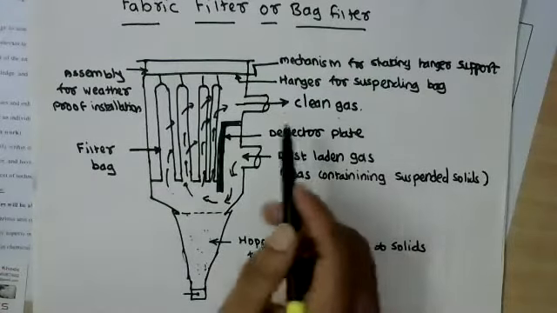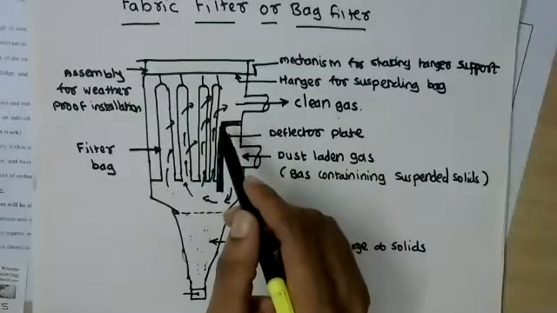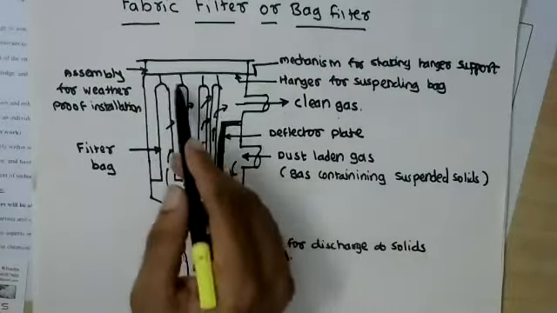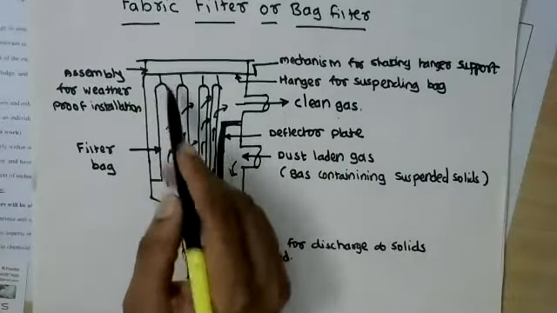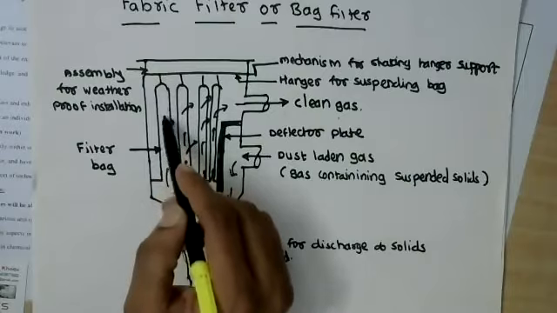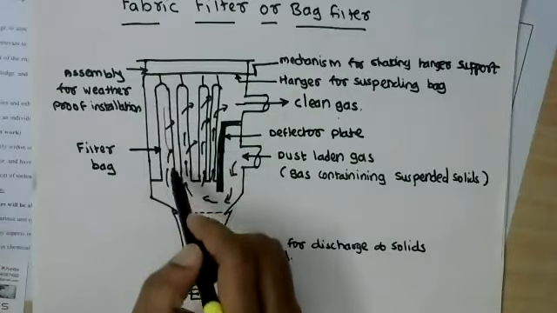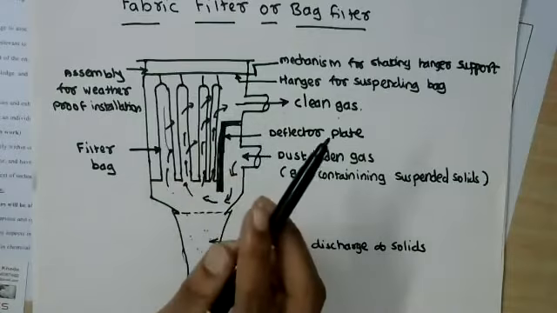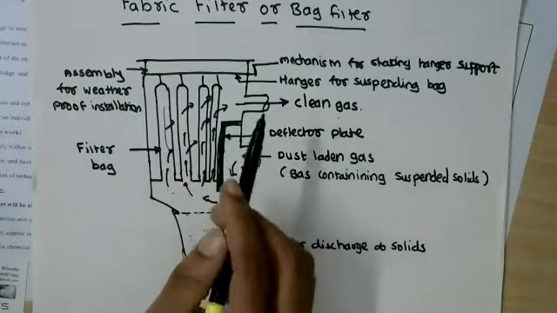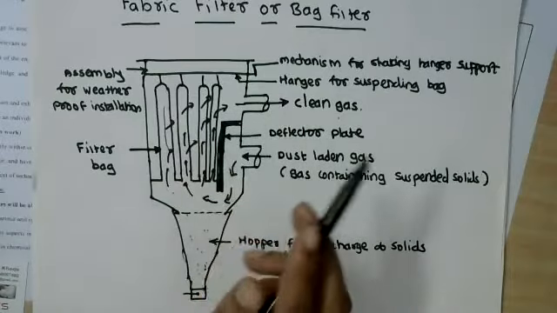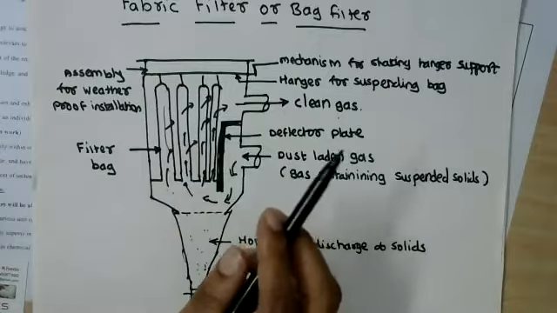So there may be some shaking mechanism, there may be some wrapping mechanism, or some blast of air may be used to dislodge the cake which is deposited on the inner wall of the filter bags. So in this way, periodically the filter bags are cleaned.